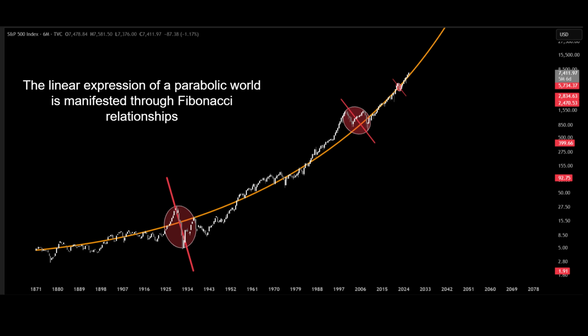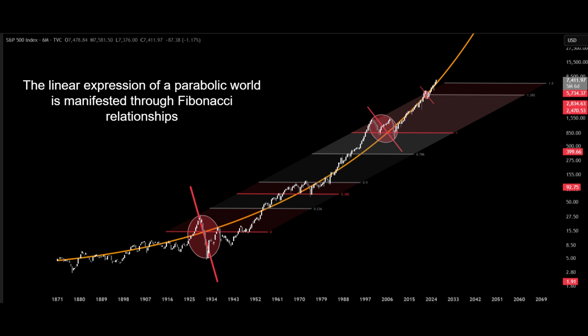Fractals and scale. One of the remarkable properties of fractal systems is self-similarity. Patterns repeat. Not perfectly, but statistically. The behavior visible on a 5-minute chart may resemble the behavior on a daily chart. The daily chart may resemble the weekly chart. The weekly chart may resemble a multi-year cycle. Different scales. The same underlying process.